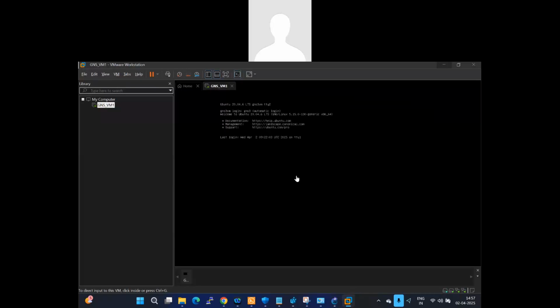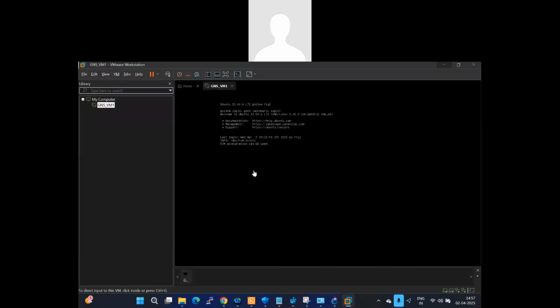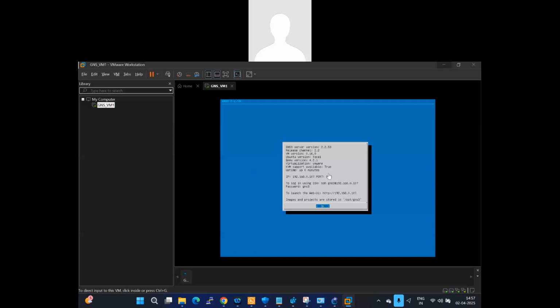So my GNS3 is integrated with my local host with port number 3080. You see now my option KVM support is available under the true category.